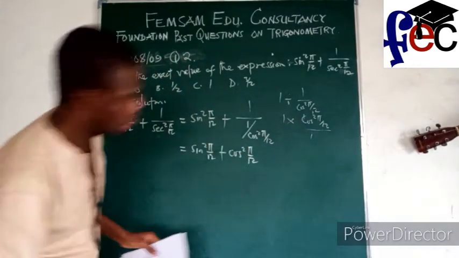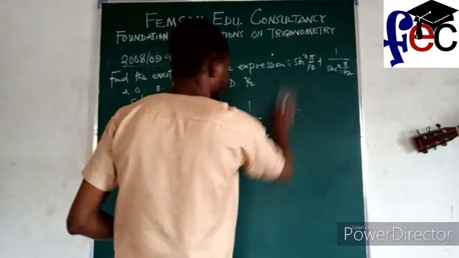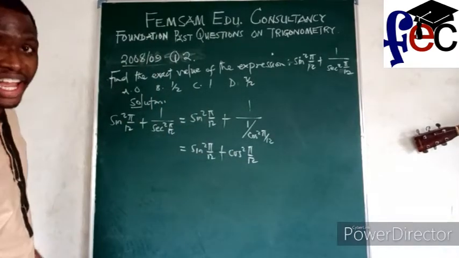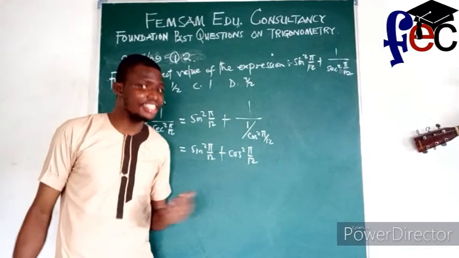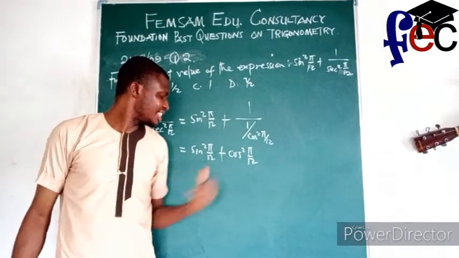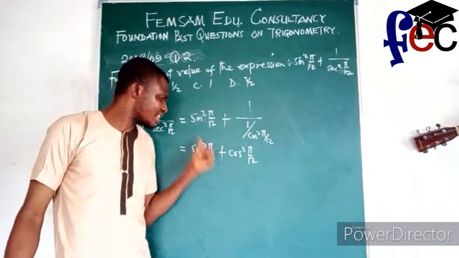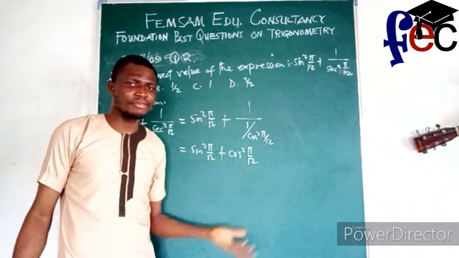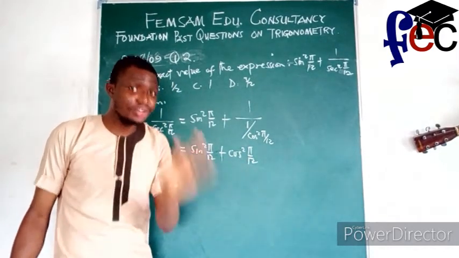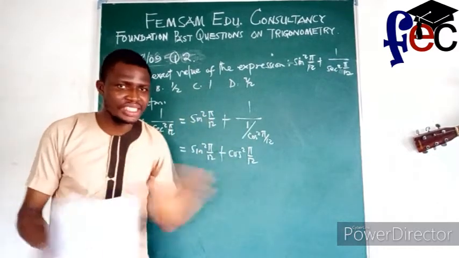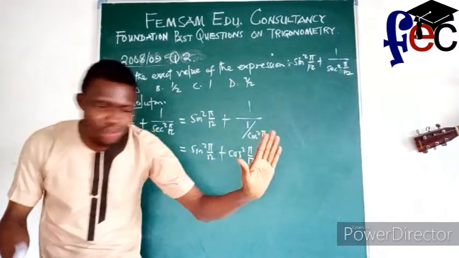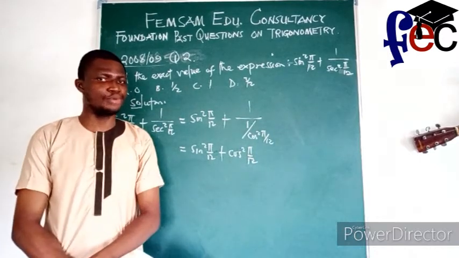When you see this, just smile, because this is a trigonometric identity appearing to you. This thing looks like sine square theta plus cos square theta. And don't forget, because it's an identity, any angle you put in for theta, it will always obey that equation.